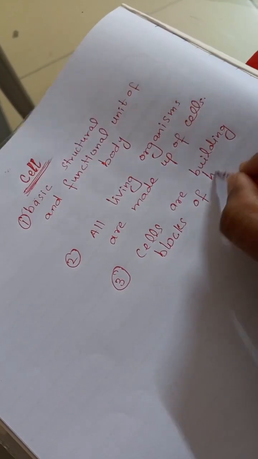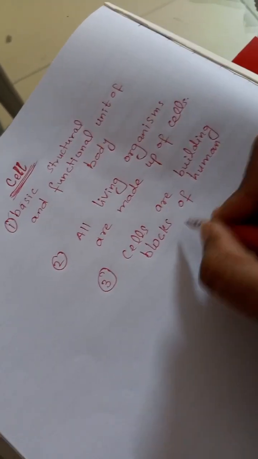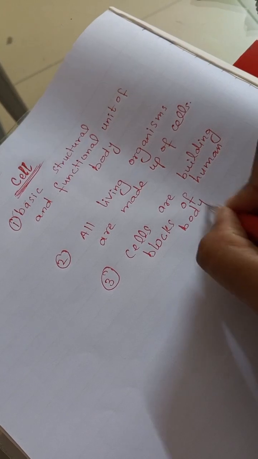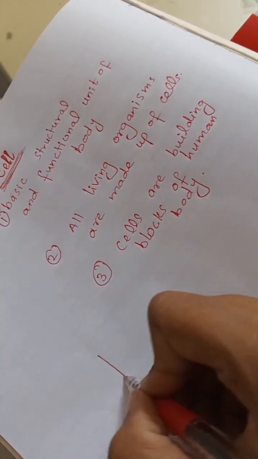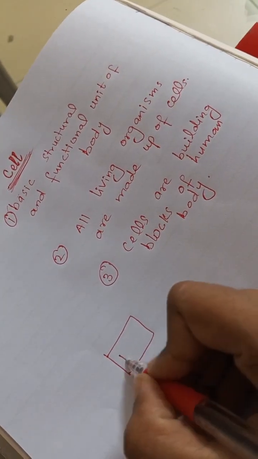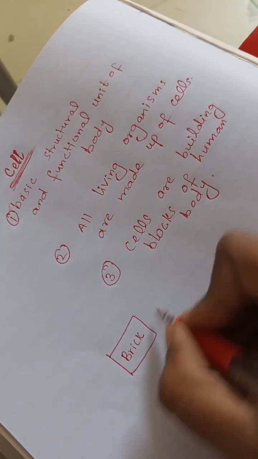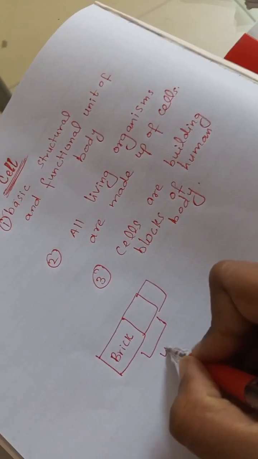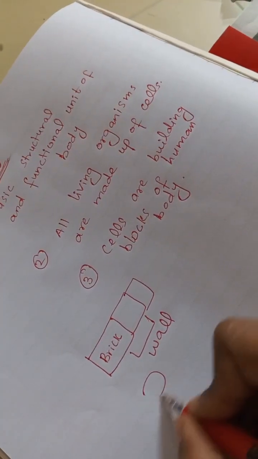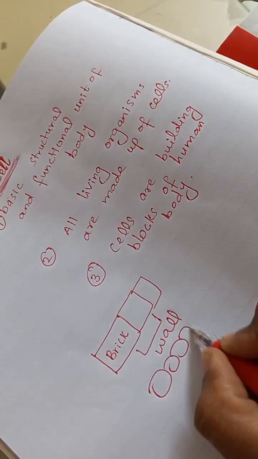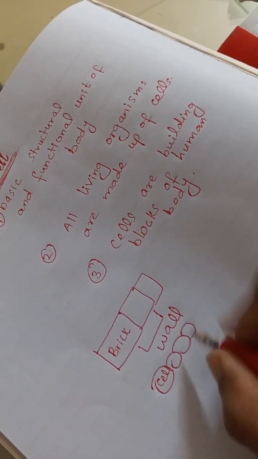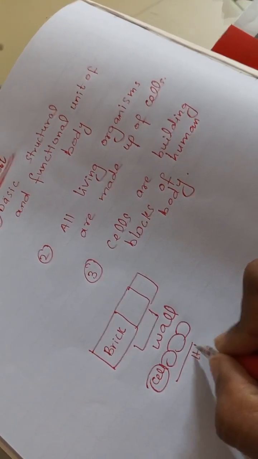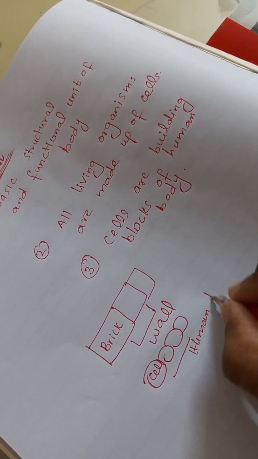As we are saying, the human body or any living organism is made up of cells. Now, this is a brick. For example, there are many bricks which are joined together to form a wall. Similarly, cells are like bricks. Many cells will join together to form the human body. This is the basic concept of the cells.